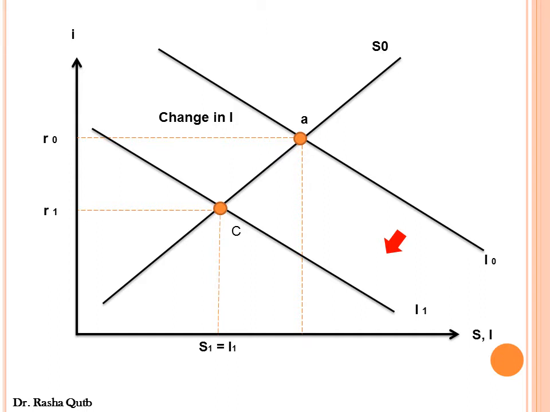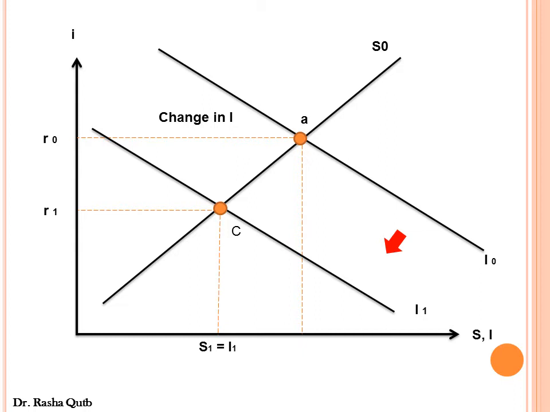In the short run, we are moving from point A to point D at the same interest rate. In a very short run, there wouldn't be any change in the interest rate. Here we have a decline in autonomous investment, so there is a downward shift in the investment curve, and we are moving from point A to point D.